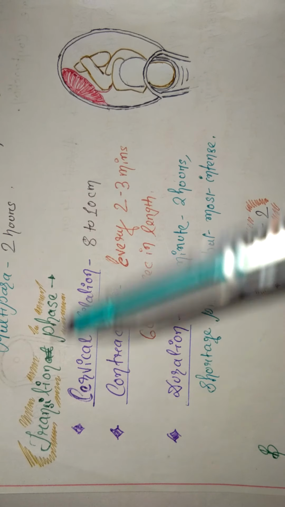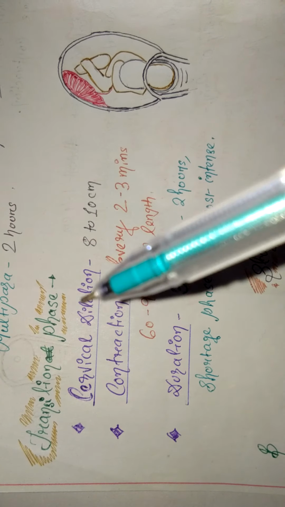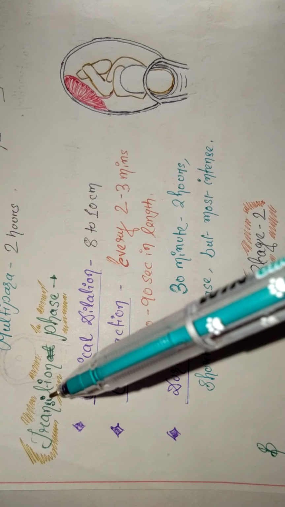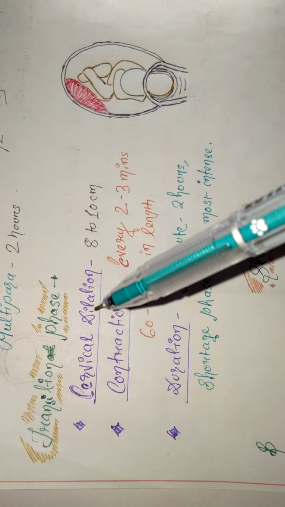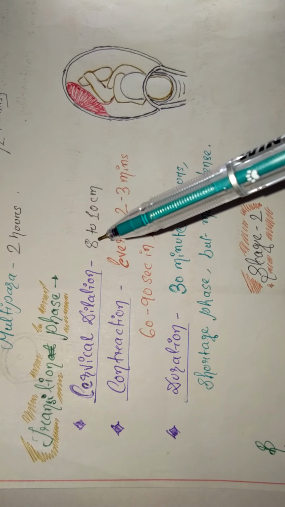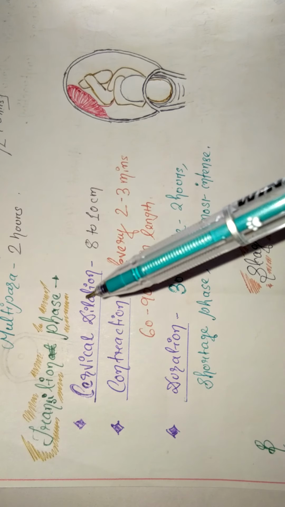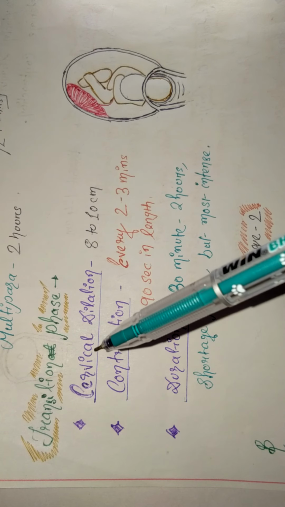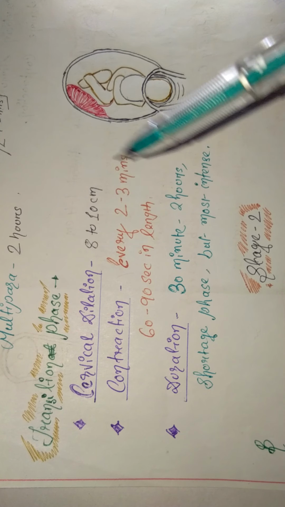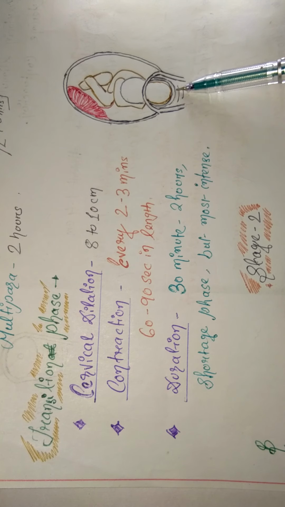Transition phase is the last phase of the first stage of labor. Here the cervical dilatation is 8 to 10 centimeters, meaning it develops from 8 to the whole 10 centimeters, and then the transitional phase ends. The baby continues to descend towards the birth canal.